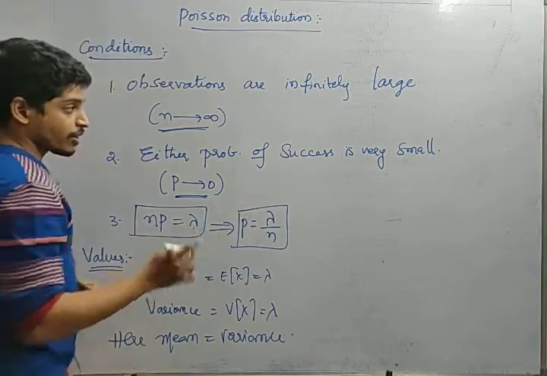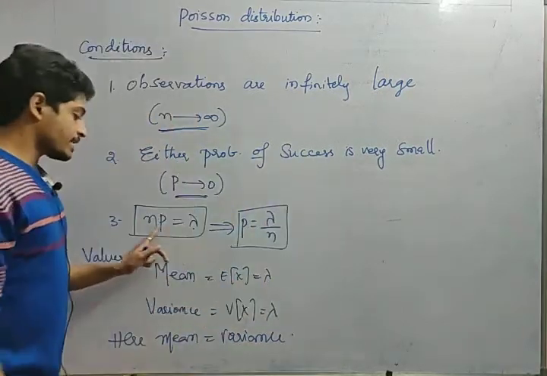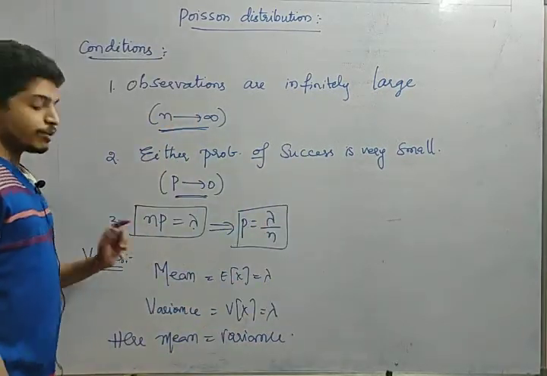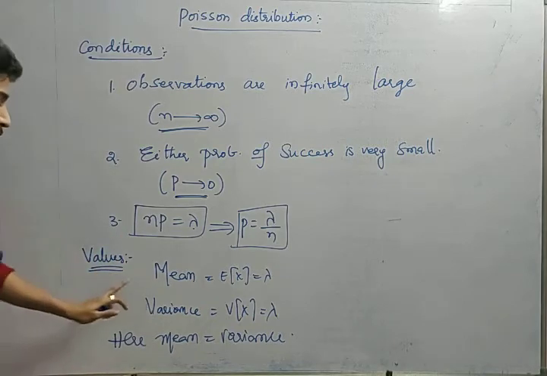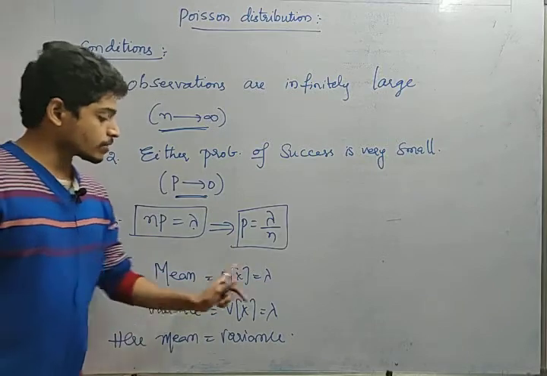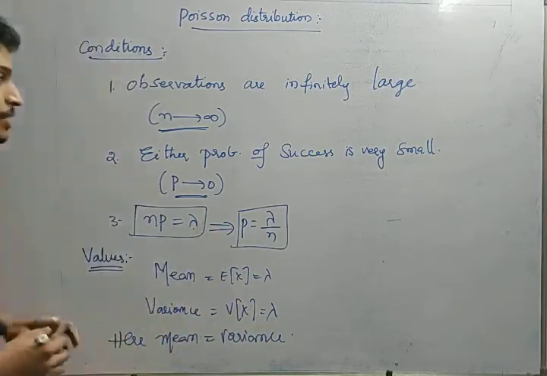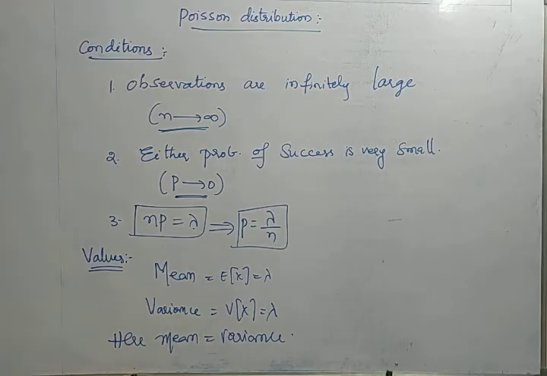I already told that P of x is e power minus lambda into lambda power x by x factorial, right? So lambda is nothing but the product of number of items into success rate. Next, the mean value, the expectation value, is nothing but lambda, and the variance is also equal to lambda friends. So here mean equals variance. This is very important conditions and formulas. Let us do some problems based on Poisson distribution.